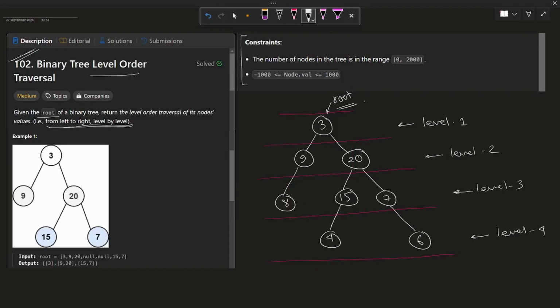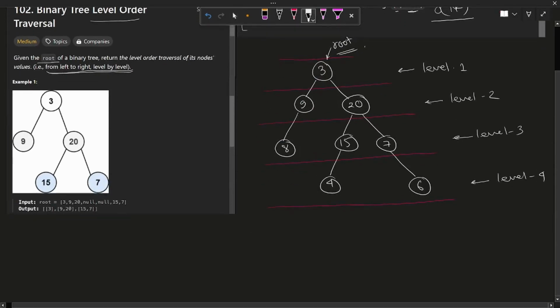Now let's look at the constraints that we have, and we see that the maximum number of nodes is 2000, so we don't have to actually worry about getting a TLE, because most time complexity operations will pass, even O(N square) will pass, right? Now let's look at the problem.